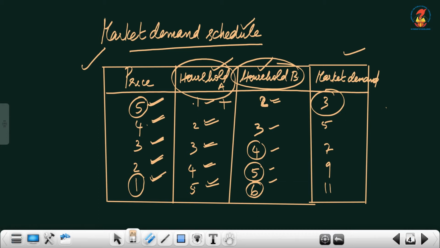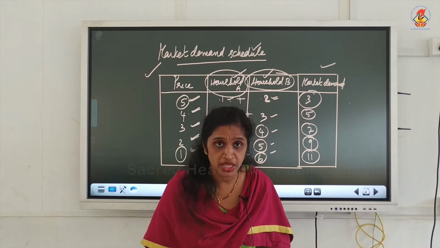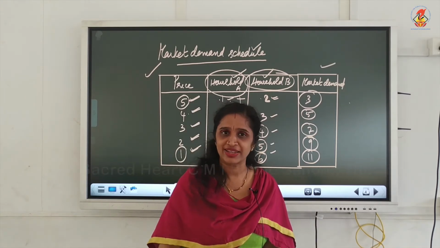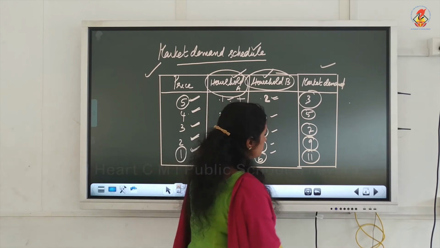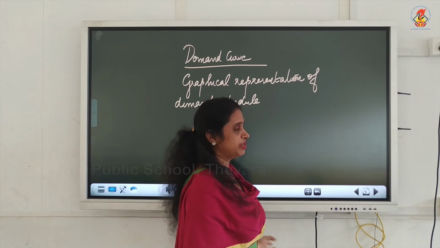Now when we add these two together, what will you get? 1 plus 2 is 3, 2 plus 3 is 5, 3 plus 4 is 7, 4 plus 5 is 9, 5 plus 6 is 11. So this is the market demand. When we add the demand of both A and B, you will be getting the market demand. So hope you understood the difference between individual demand and market demand.